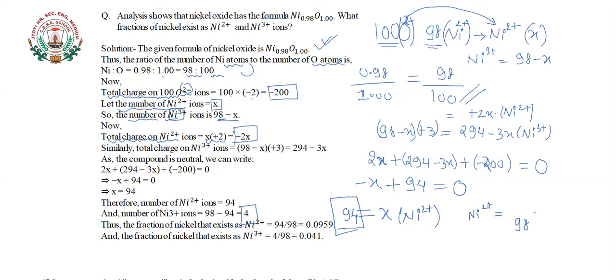Total nickel ions are 98 and Ni2 plus ions are 94, so it becomes 0.95. Similarly, Ni3 plus is 4 divided by 98, which is 0.04. Hence this is the fraction of Ni2 plus and Ni3 plus ions present in our compound Ni 0.98 O 1.00.